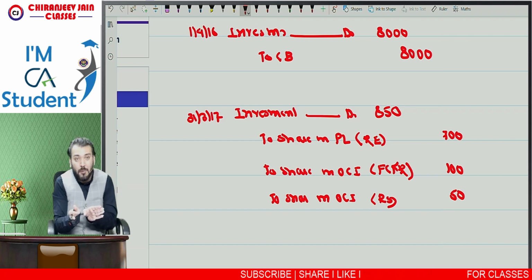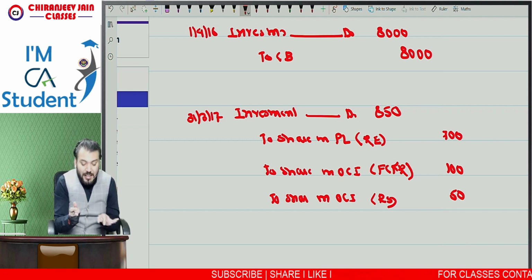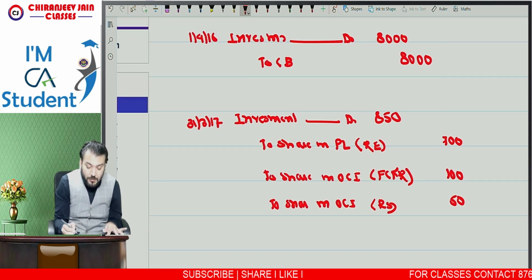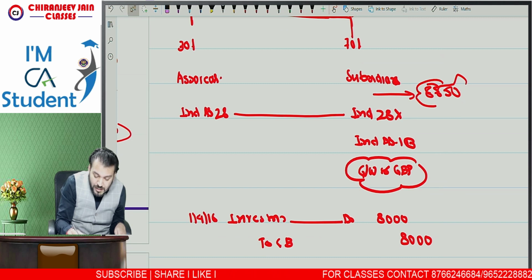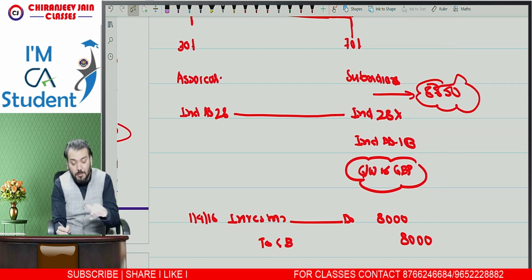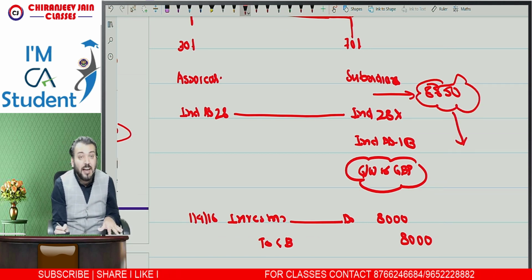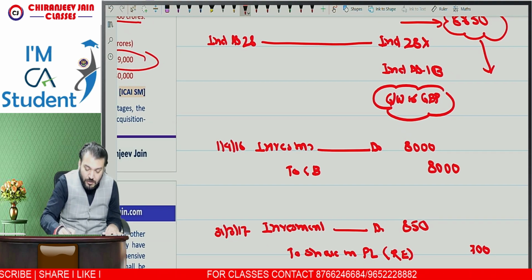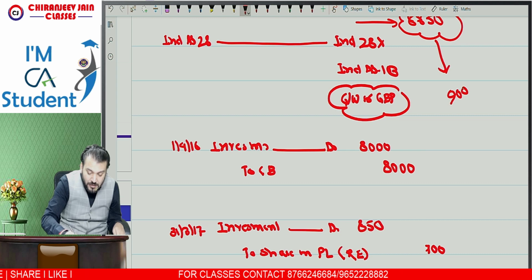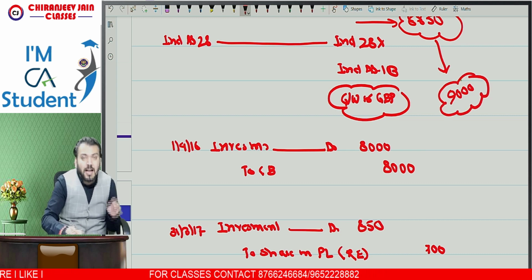So what is the carrying amount of investment as per Ind AS 28? It is 8850. So on this date, investment will be 8850, and on the date when Ind AS 103 becomes applicable, this will be remeasured at what? This will be remeasured at fair value. You can see 9,000 is the fair value. I hope you are understanding.